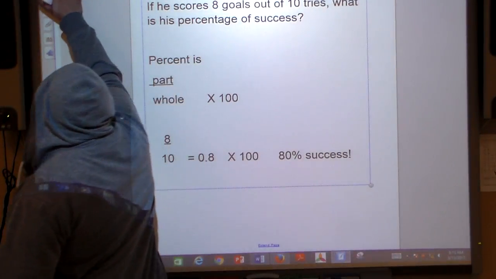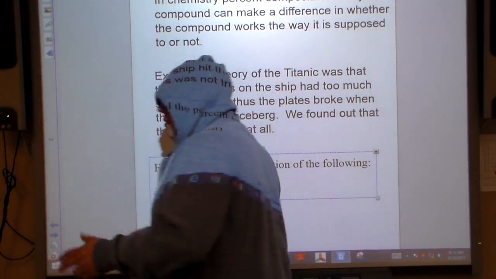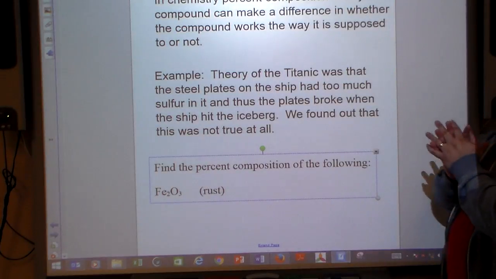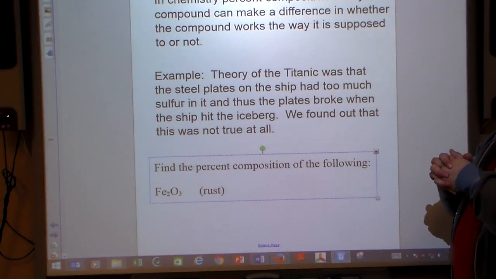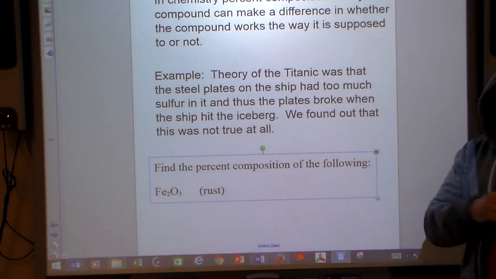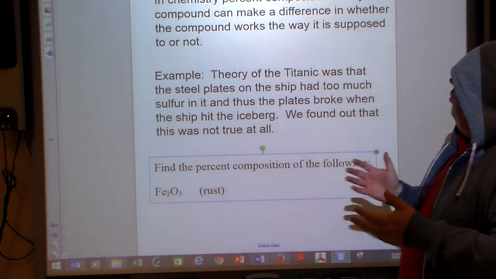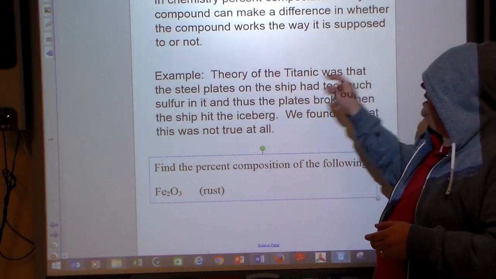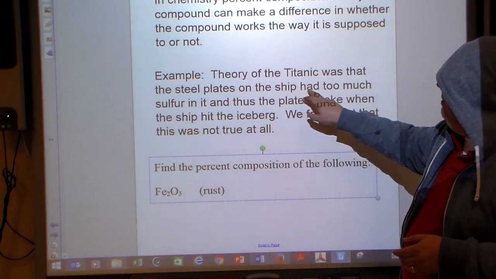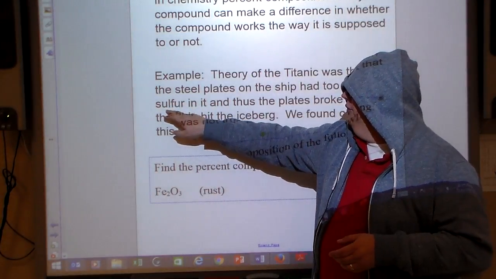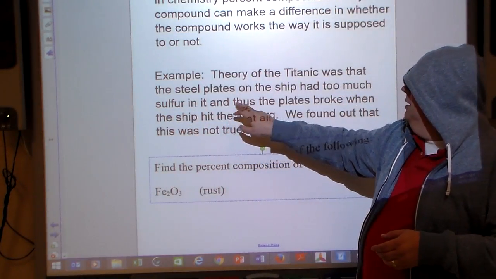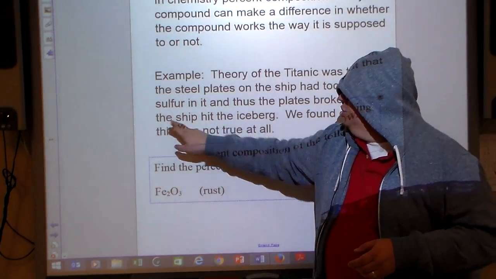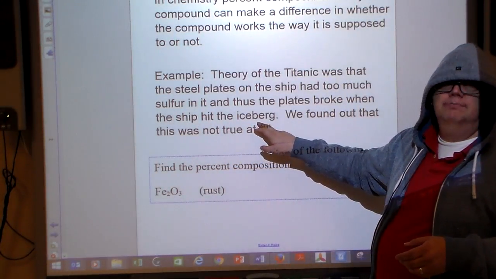Now, how does this apply to chem? Well, in chemistry, percent composition in any compound can make a difference in whether the compound works the way it's supposed to or not. One example is the theory that the steel plates on the Titanic had too much sulfur in them, and thus the plates broke when the ship hit the iceberg.